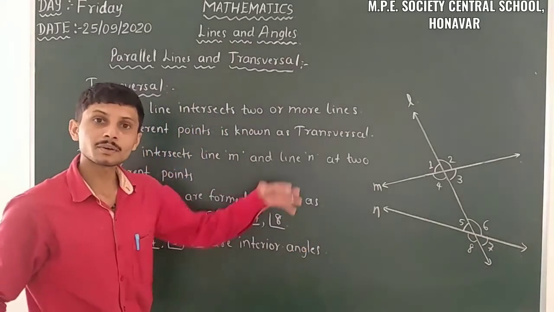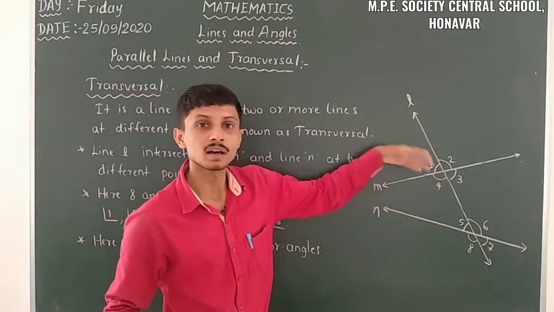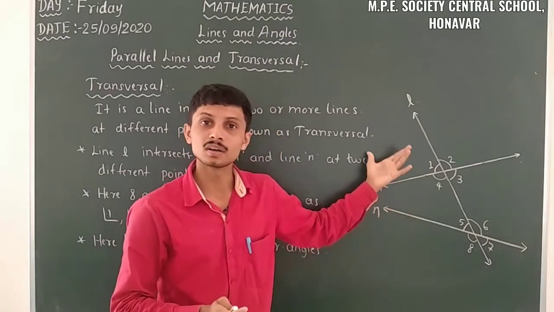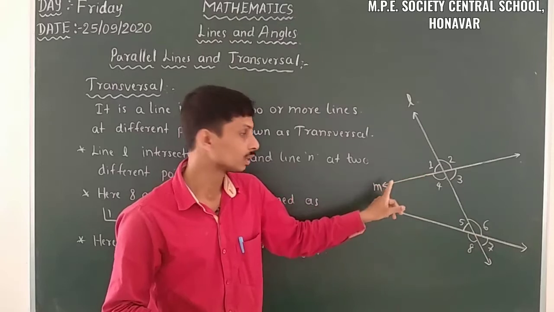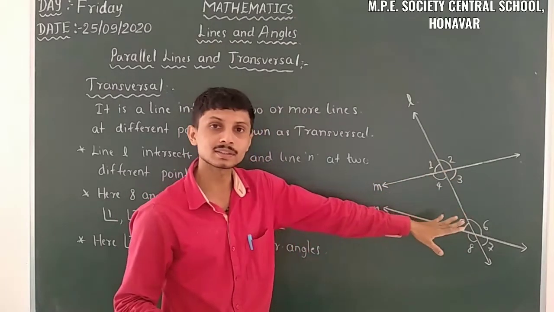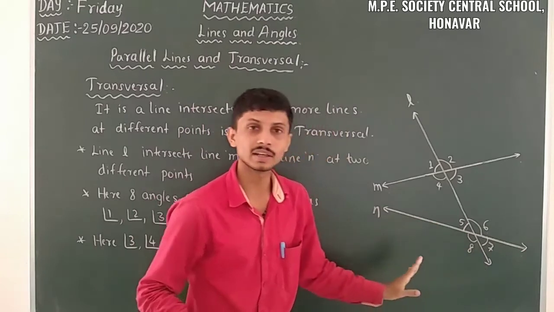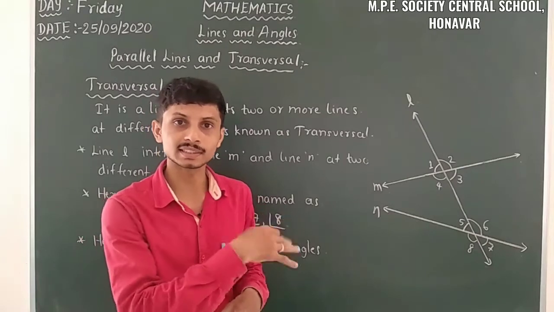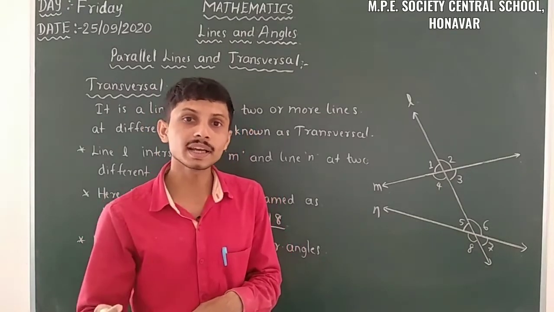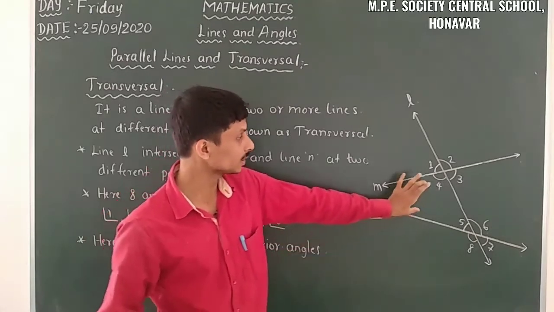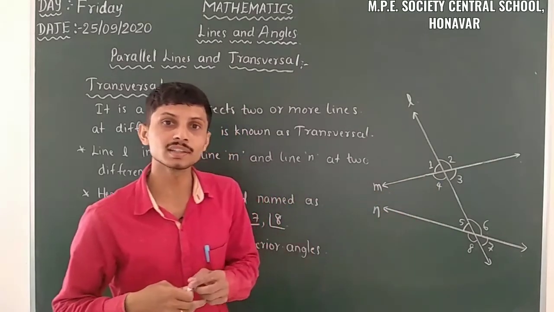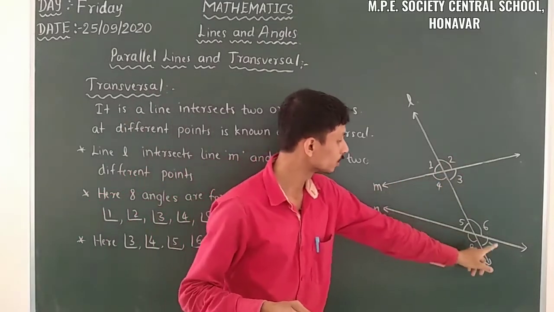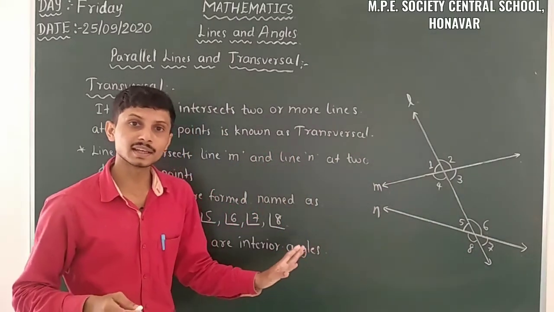Otherwise it's an exterior angle. That means it's outside of those lines. So outside angles of line M are 1 and 2. Outside angles of line N are 7 and 8. Those 4 angles are exterior angles, that means angles outside the 2 lines. So within the 2 lines means interior angles. Outside the 2 lines means exterior angles. What are the exterior angles here? 1, 2, 7 and 8 are the exterior angles.